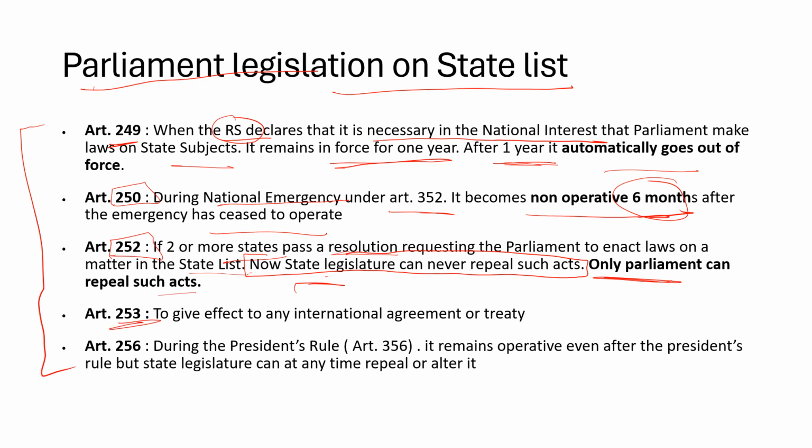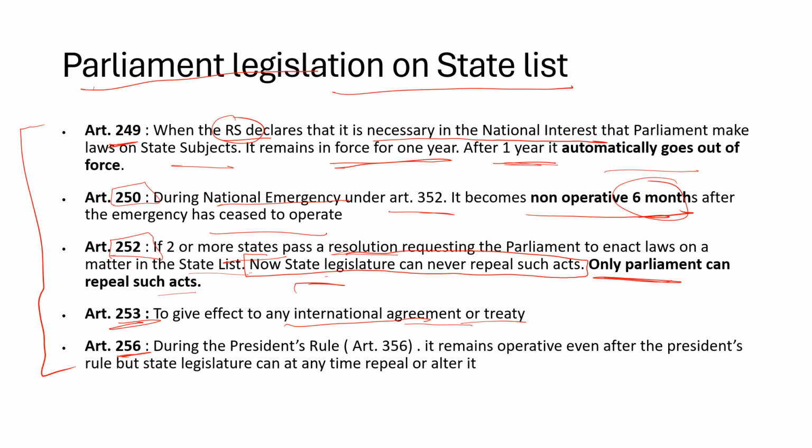So Article 253, to give effect to any international agreement or treaty. For example, the Paris Climate Agreement or WTO agreements. India is bound to follow those rules and regulations. So to enforce all the agreements and laws, Parliament can make laws under Article 253.